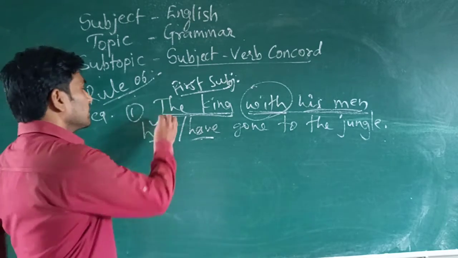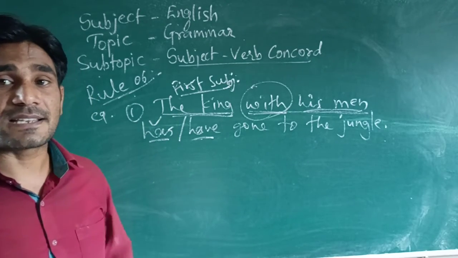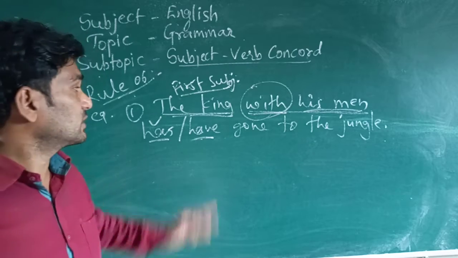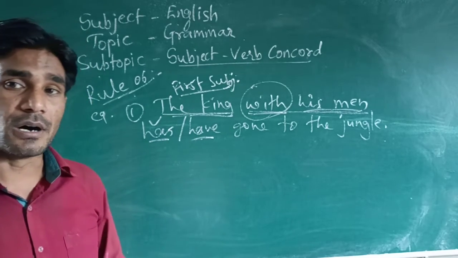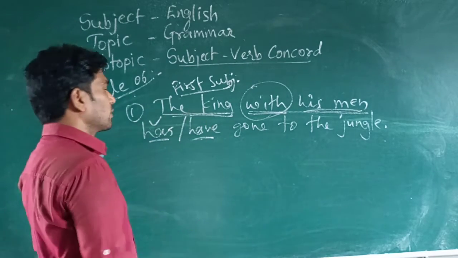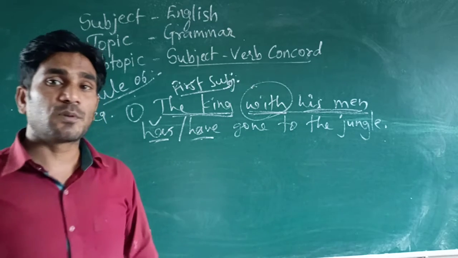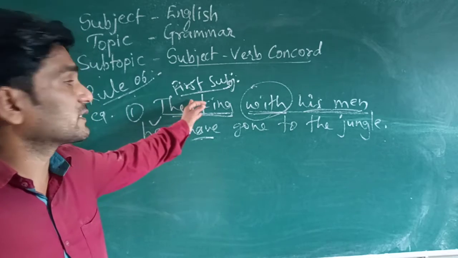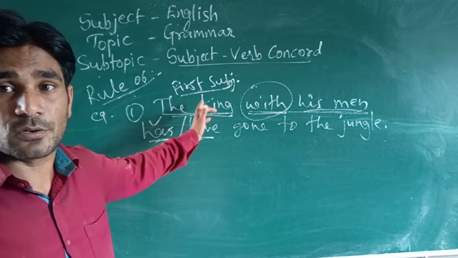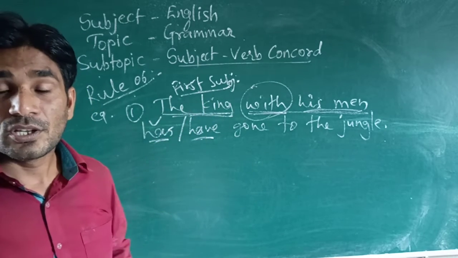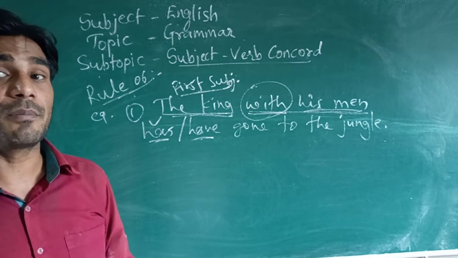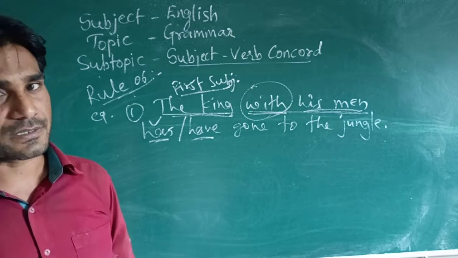So here has is the correct verb. Why? Because the first subject, the king, is in singular number. Got it? So in this case the verb agrees to the first subject.